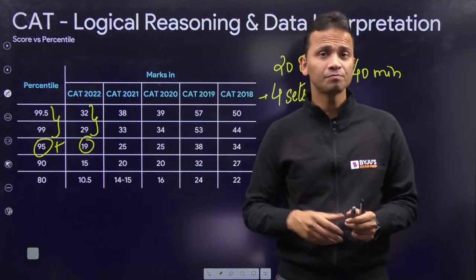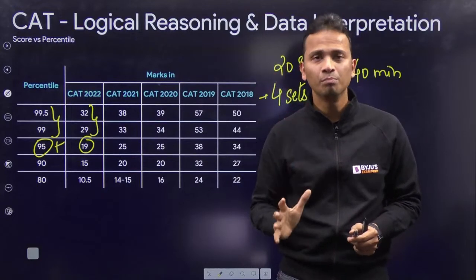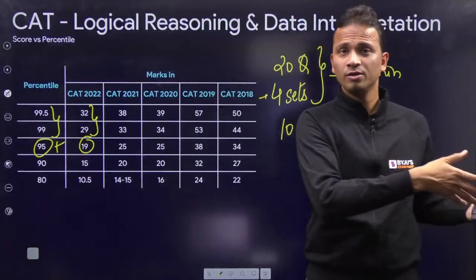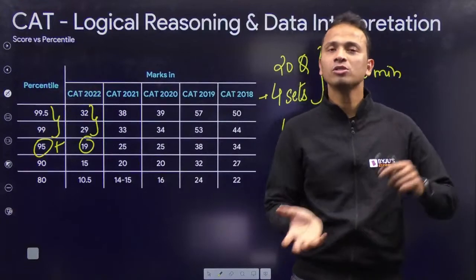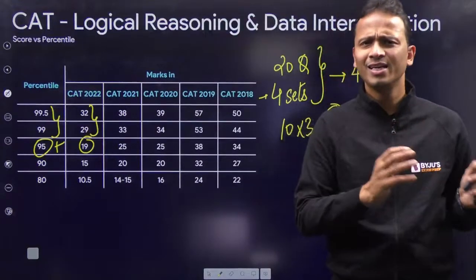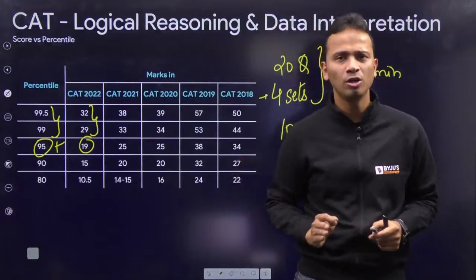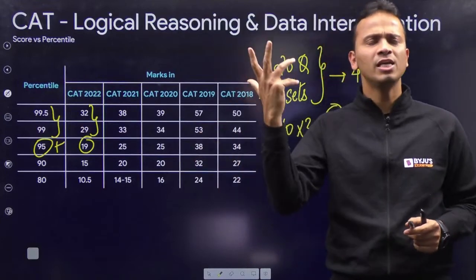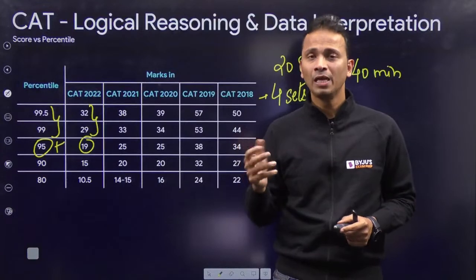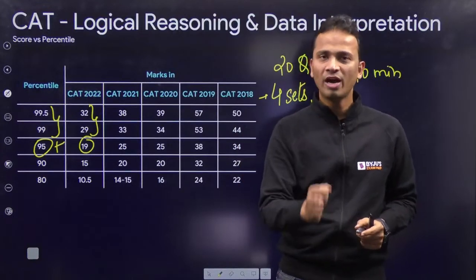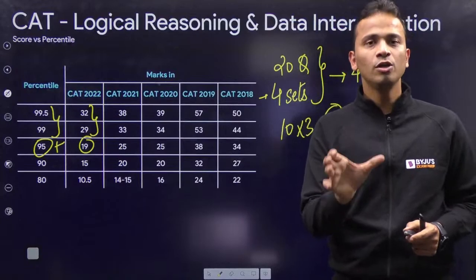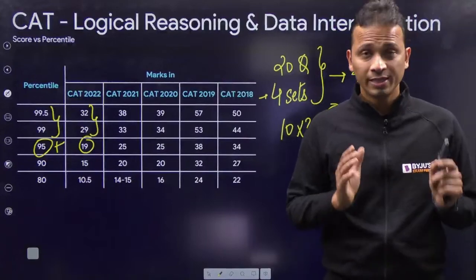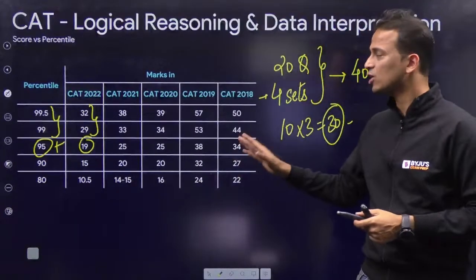But the only thing is, you keep your mind calm and composed, and there should be a proper strategy that you have planned for needs to be implemented. हम बहुत सारी strategies बना लेते हैं, बहुत सारी planning कर लेते हैं, but when it comes to the examination hall, delivering that strategy, we don't think about that strategy and we make our own strategy. हम अपने आप से ही शुरू कर देते हैं CAT के एग्जाम में. So make sure that whatever strategy that you have planned for yourself, first of all, you have practiced using that strategy at least in 8 to 10 mocks. Then only you'll be able to implement that strategy in the actual paper of CAT.